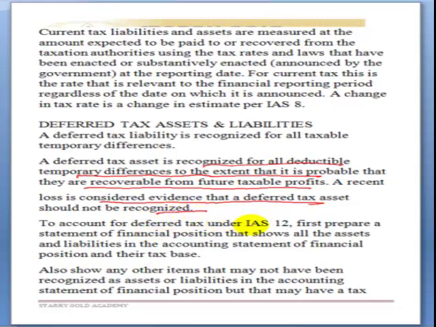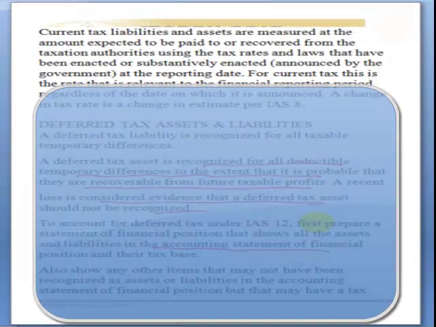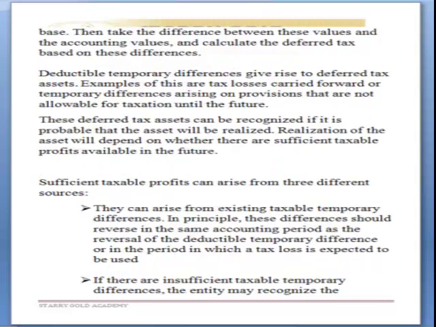To account for deferred tax under IAS 12, you first prepare a statement of financial position that shows all the assets and liabilities in the accounting statement of financial position, and their tax base. You also show any other item that may not have been recognized as an asset or liability in the accounting statement of financial position, but that may have a tax base.